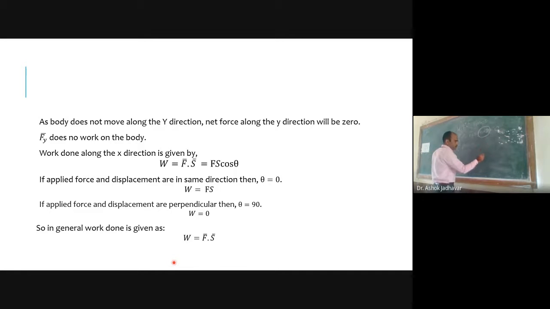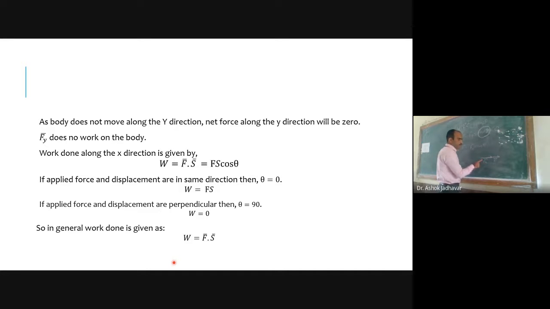And we know that this is your displacement direction. This is your Fx. So I can write down this Fx dot S as Fx S cos of theta.